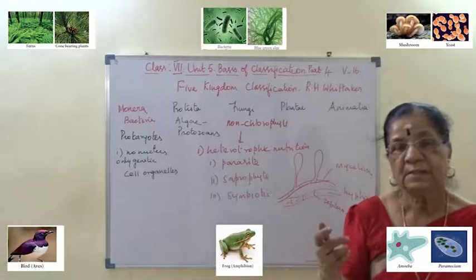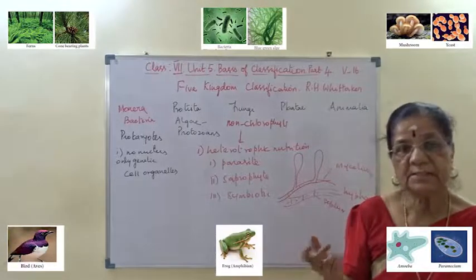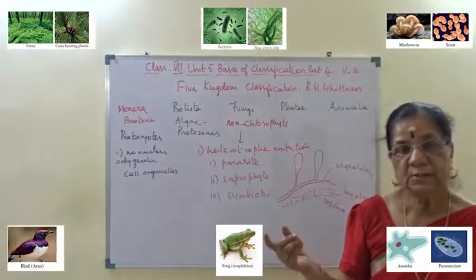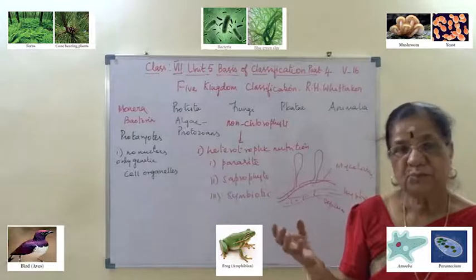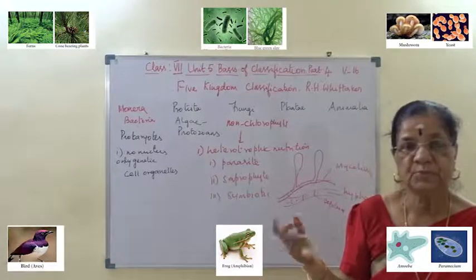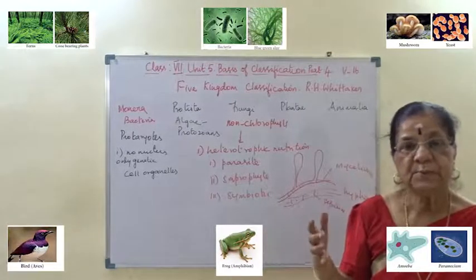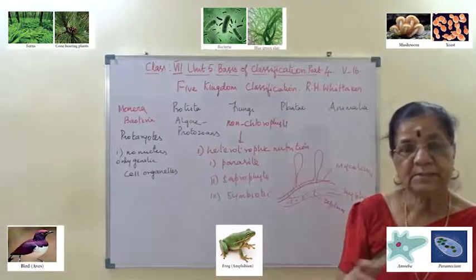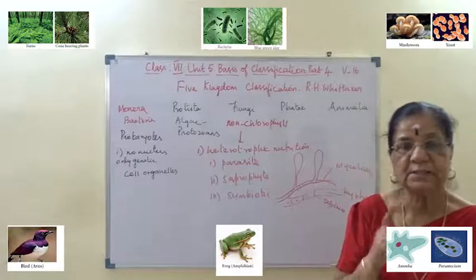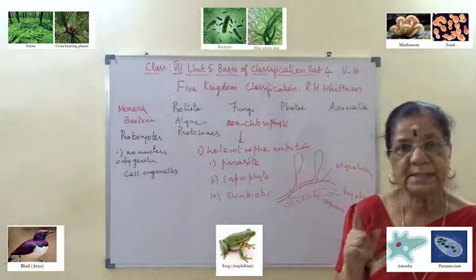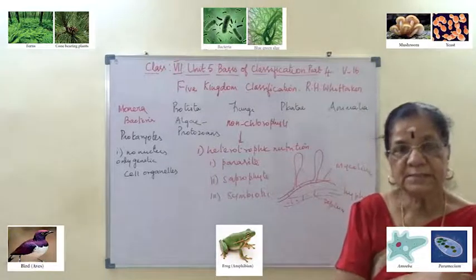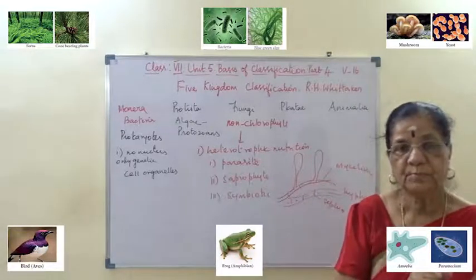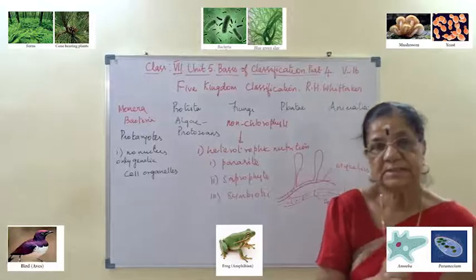Then the dichotomous key based on algae, mosses and ferns. Another is gymnosperm and angiosperm: gymnosperms and angiosperms produce seeds, while algae, mosses and ferns do not produce seeds. That is the dichotomous key character, whereas in animals it is the presence or absence of backbone. I hope you understand.